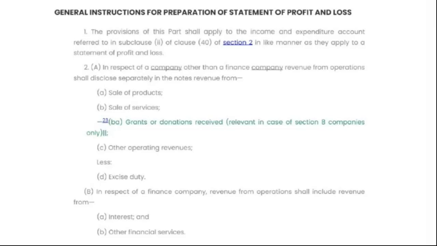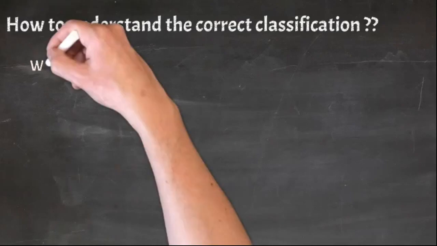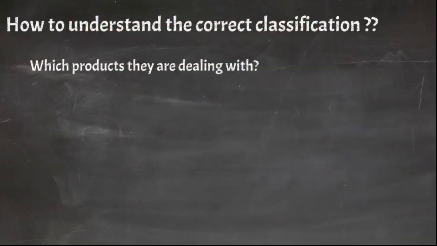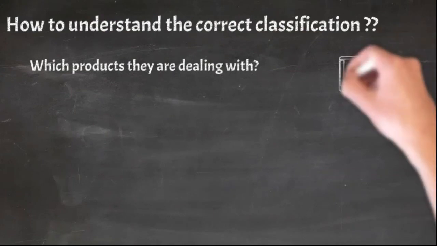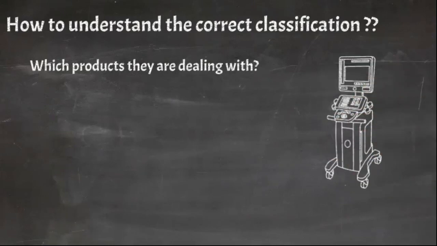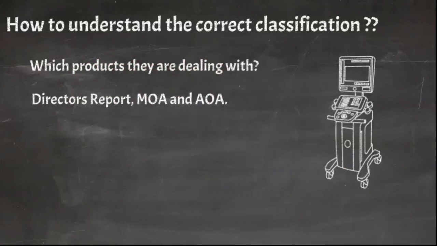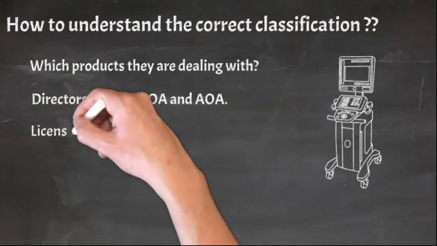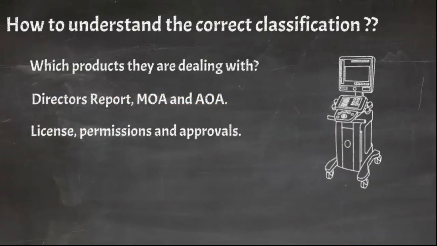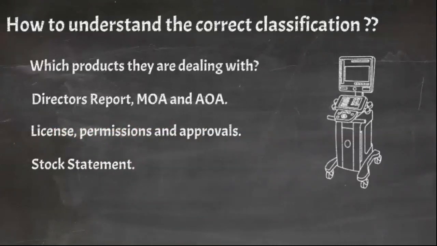But how? In order to do the correct classification, you must understand which products or items the company is dealing with. And how do you know that? Take a look at their plant and machinery and ask yourself what really they are capable of manufacturing. Go through the director's report, take a close look at the MOA and the AOA. Glance through the licenses that they have submitted, stock statements, nature of items appearing there, and the list of debtors will also give you an indication.